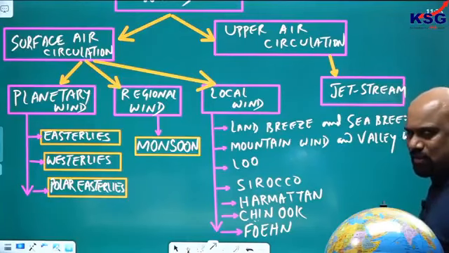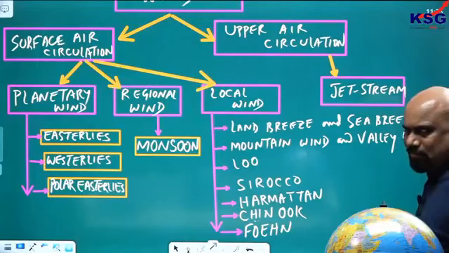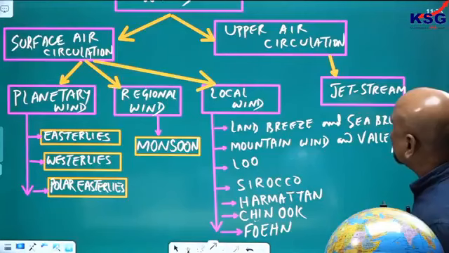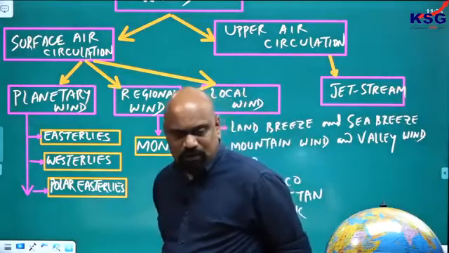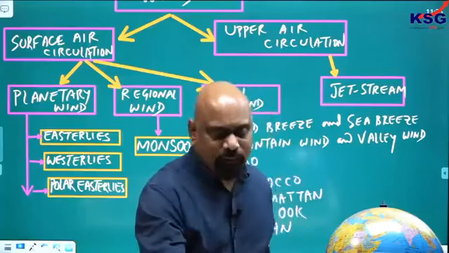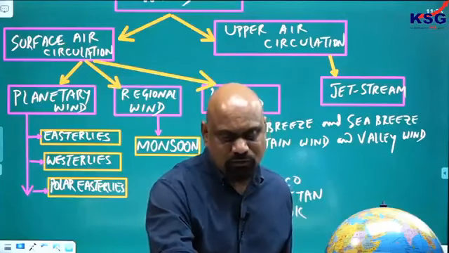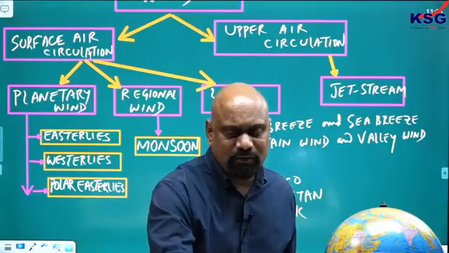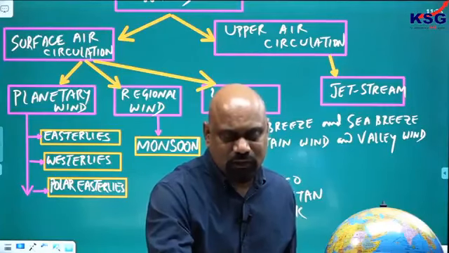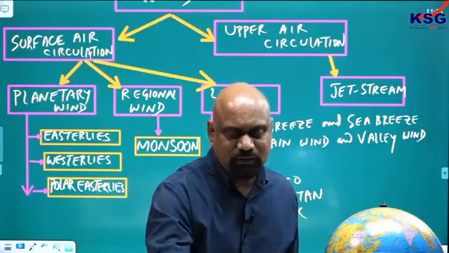So many things are there. A lot more also, but I have given few of them. Then you have upper air circulation, you have jet stream also. Jet stream is a part of upper air circulation. Okay, so these are certain things you need to see. Very, very important here is, as I just mentioned about this, very, very important. You can see this.